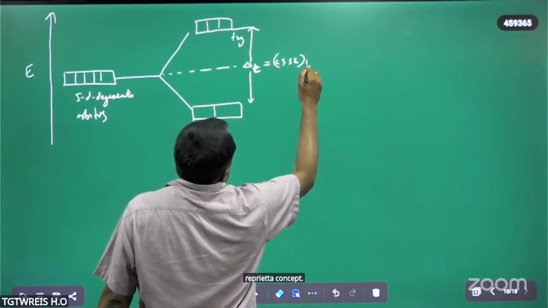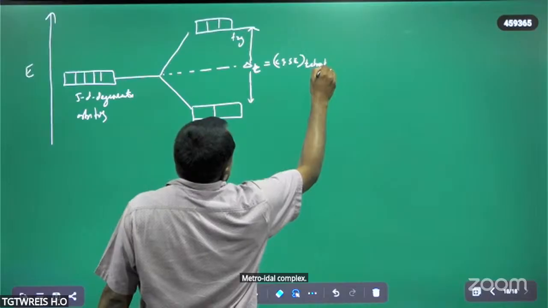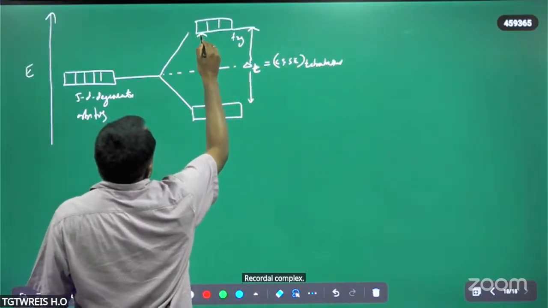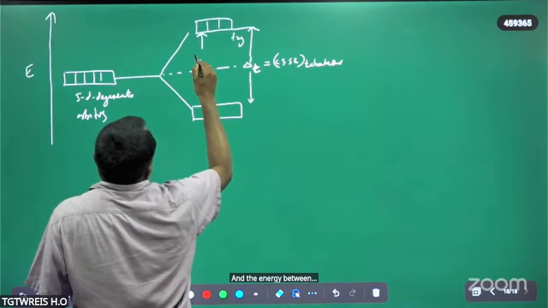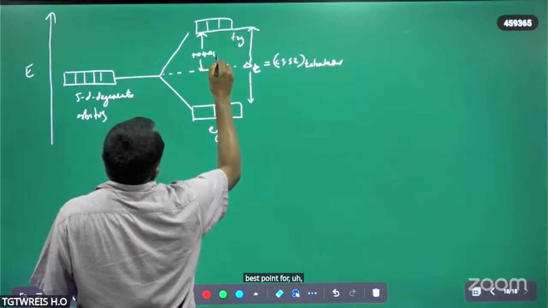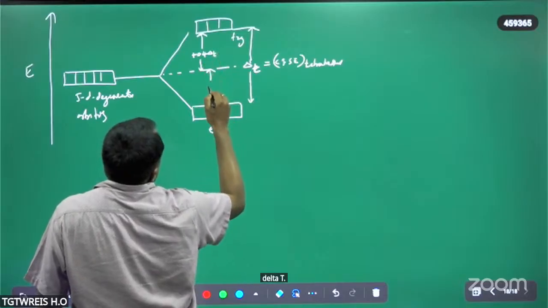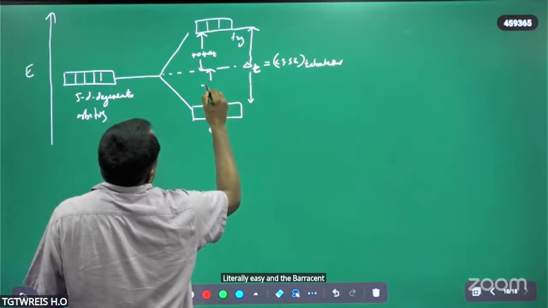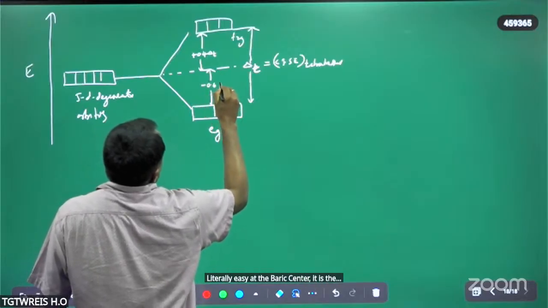The t2g set is at plus 0.4 delta t from the barycenter, and the lower energy eg set is at minus 0.6 delta t.